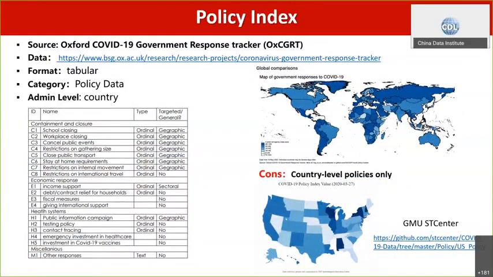And next is the policy data. So for policies, adopting different policies may lead to different directions of the COVID-19 pandemic. For example, in Georgia, till now, it's still not required to wear the face mask.